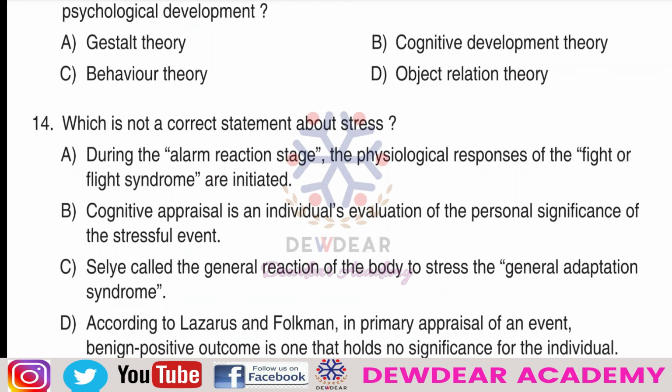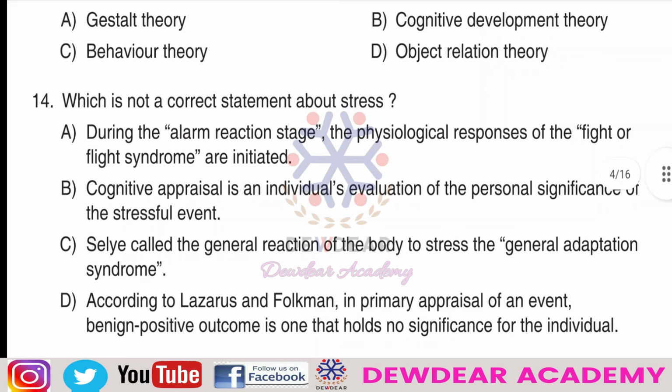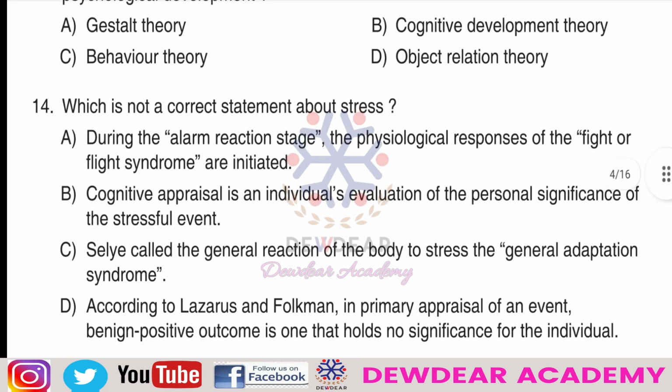Next, 14th question. Which is not a correct statement about stress? Option A, during the alarm reaction stage, the physiological responses of the fight or flight syndrome are initiated. Option B, cognitive appraisal is an individual's evaluation of the personal significance of the stressful event.